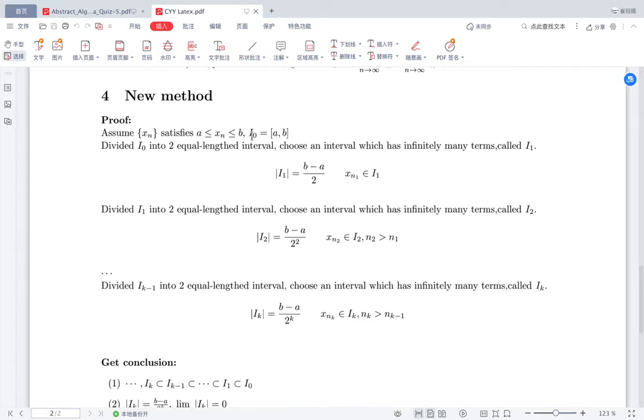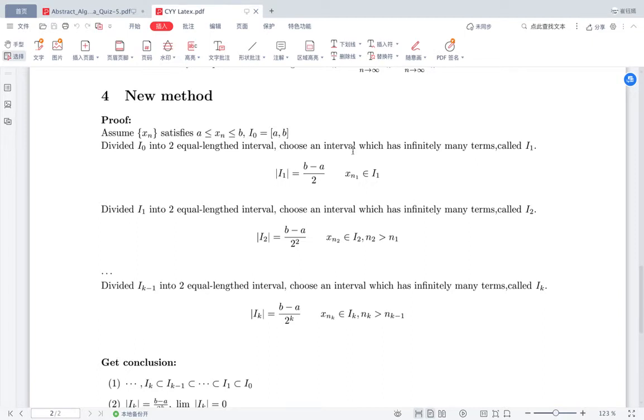Now let's take the middle point of the interval. The first step is to divide I0 into two equal-length intervals: a comma (a plus b) over 2, and (a plus b) over 2 comma b. Let's choose one of these two intervals. Remember, we're trying to find the limit point of a convergent subsequence.